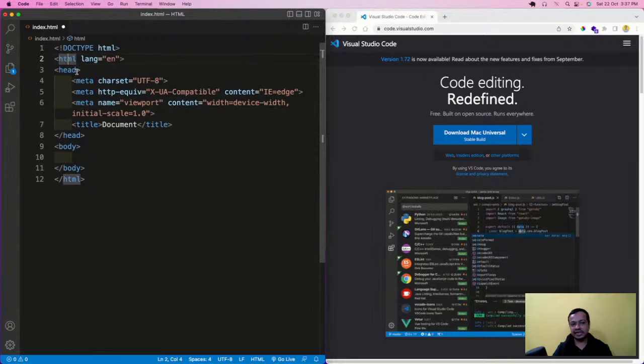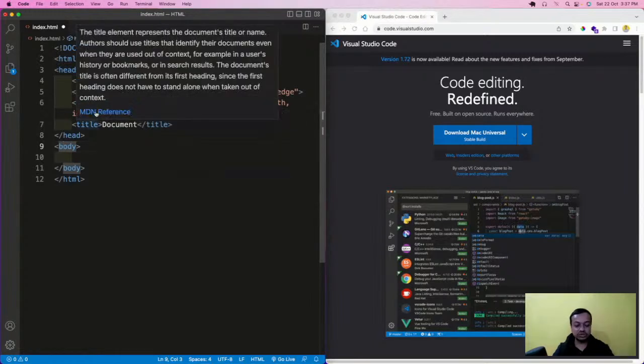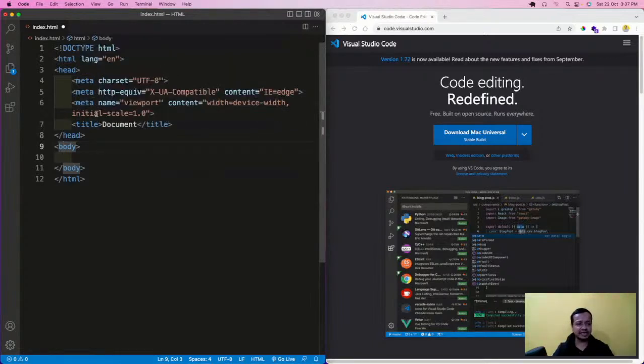And the HTML tag has two things. One is the head, one is the body. Head contains some of the things, but the main code is always written in the body. So what does head contain? Head contains something known as meta. Meta is not Facebook, by the way. Meta is not Google, but it is a bit related to Google. I will tell how. And this title is what you are seeing here. We're soon going to open this thing.